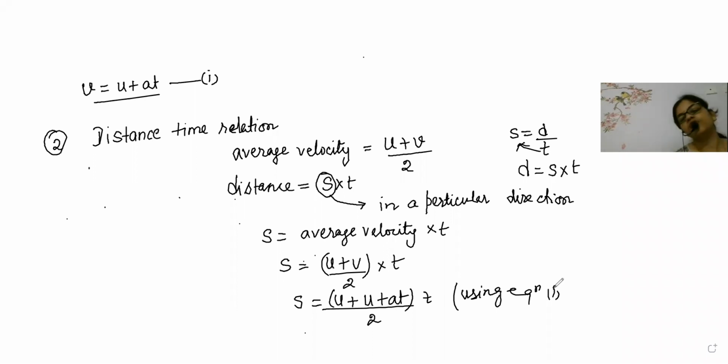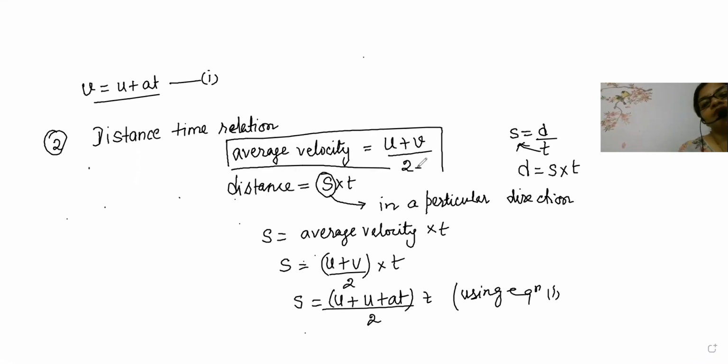Here the most important point you have to remember, beta, is the distance traveled. I'm writing how distance is equal to average velocity into time came here, because you will be thinking: auntie talked about average velocity, and we already know the average velocity formula is initial velocity plus final velocity by 2. We also know that distance is equal to speed into time.